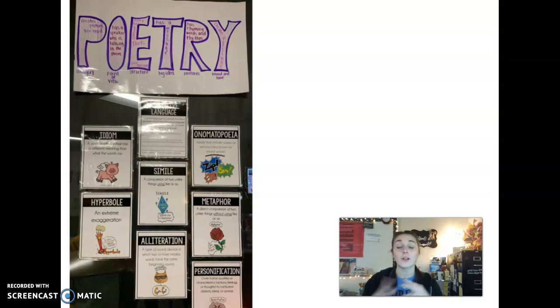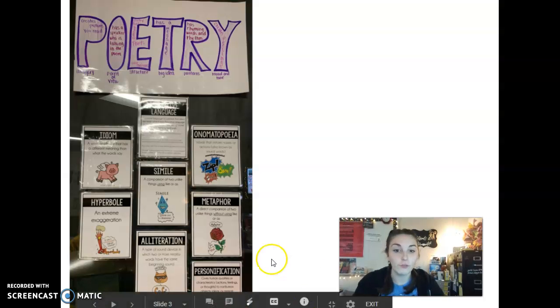Okay, now let's talk about the key ones that we see a lot, simile and metaphor. Remember, a simile, we have that S, okay? So we say uses like or as, okay? Simile uses like or as. Then we have a metaphor. Remember, we create the letter M. Metaphor is without like or as, and then we create a W. Ready? Metaphor is without like or as. Okay? So that's kind of an overview for poetry.